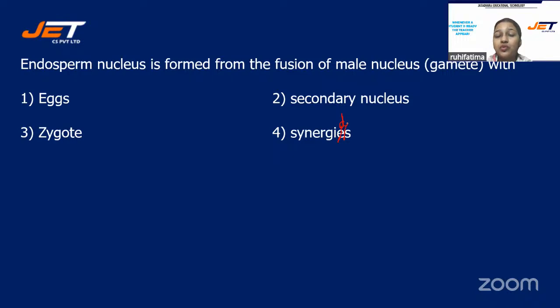Endosperm nucleus is formed from the fusion of male nucleus with eggs, secondary nucleus, zygote, or synergids. The correct answer for this question is option number 2. Secondary nucleus will be the correct answer for this question, students. Alright, moving ahead.